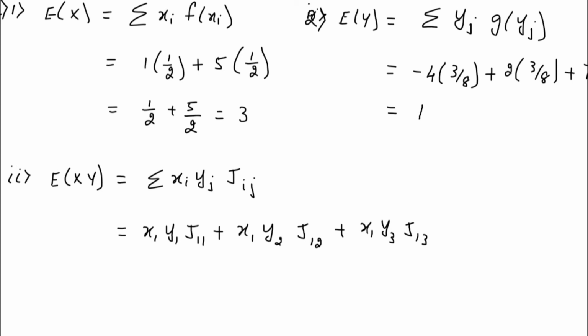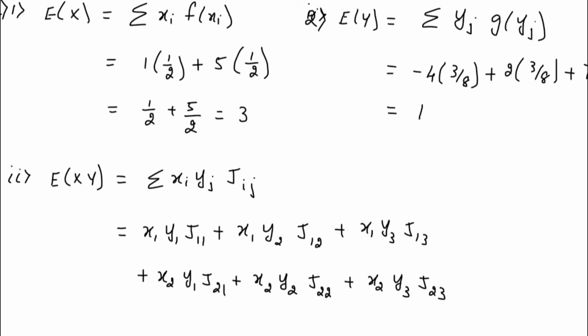This will be the first row values. You have to continue the addition, plus move on to the second row. The second value of x will be x2. Then once again you have to multiply with y1 j21, plus x2 multiplied by the second value y2 j22, plus x2 multiplied by y3 into j23.